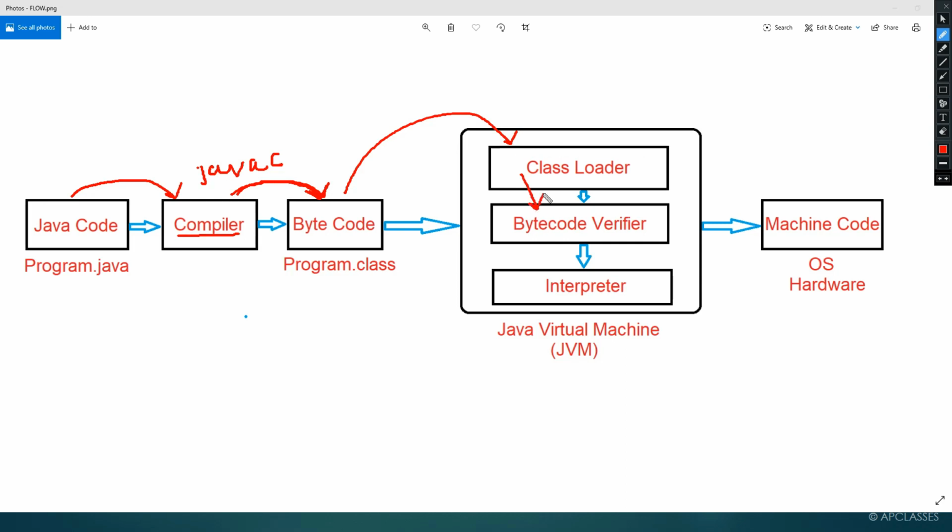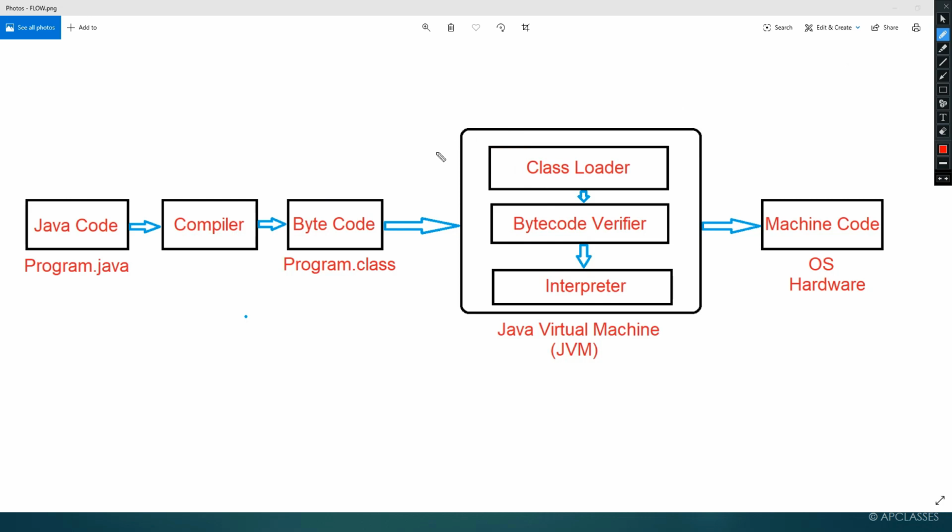Then the bytecode is verified for errors. If it does not contain any error, then with the help of the interpreter, it is decoded for the JVM. Then the JVM further converts it into machine code, and it can run on the hardware.